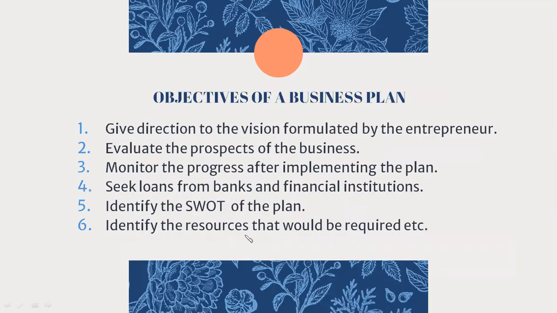Now, there are various objectives of a business plan. A business plan, as I told you, is a blueprint. Blueprint means a draft, in the sense which will be implemented into a successful business venture, which can be converted into a successful business venture, which shows the step-by-step process of starting, of conceiving the idea, and finally running the business. So what are the different objectives now? Many objectives are there. I have taken only very few over here.